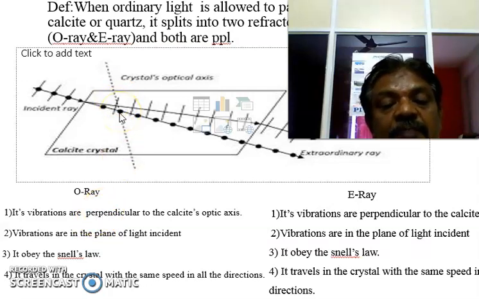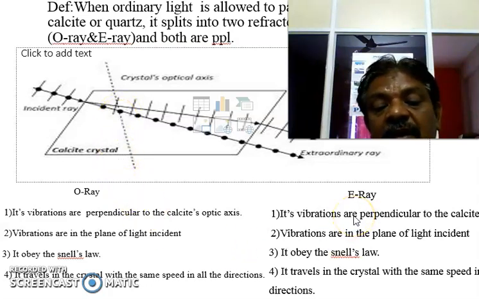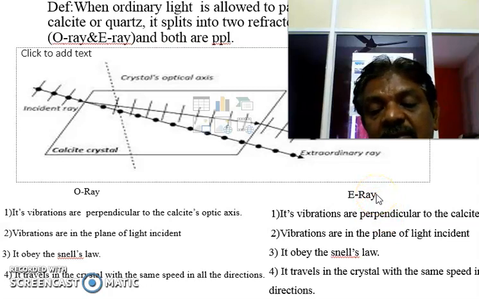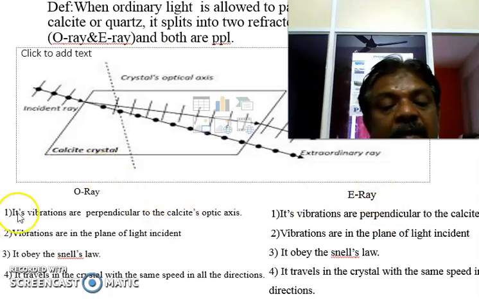There are some positive crystals, like quartz crystal. And the extraordinary polarized light has more velocity than the ordinary polarized light in the negative crystal. So the extraordinary polarized light has more velocity perpendicular to the axis in the crystal, and the ordinary light has more velocity than the extraordinary in the positive crystal.